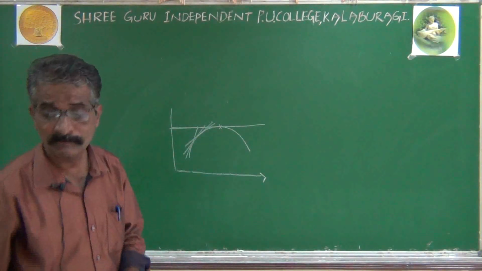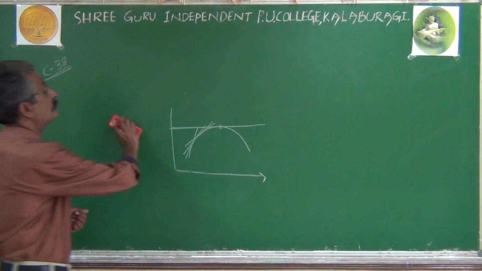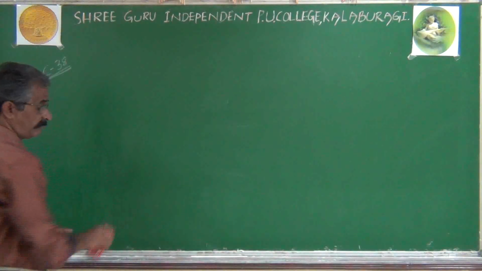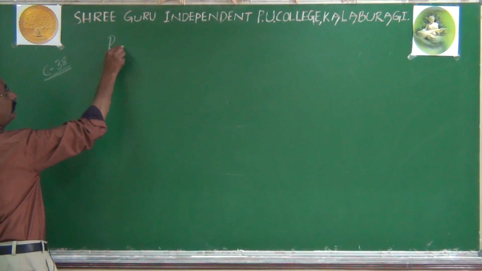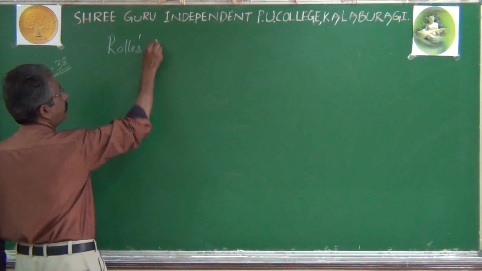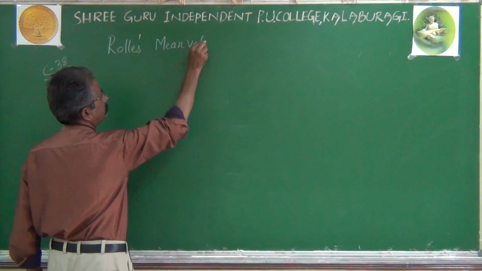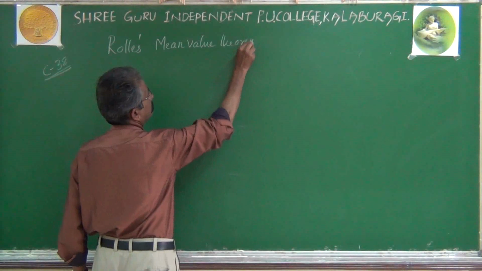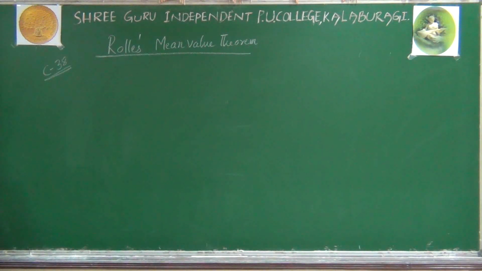So we now proceed to discuss Rolle's mean value theorem and another one, Lagrange's mean value theorem. The heading is Rolle's; the full name is Michel Rolle.